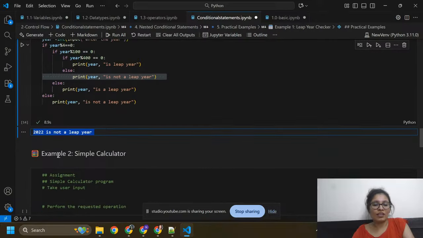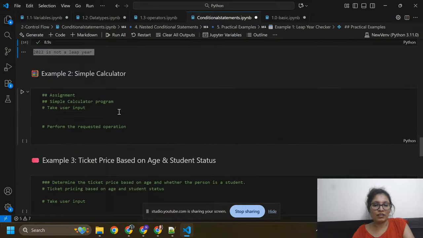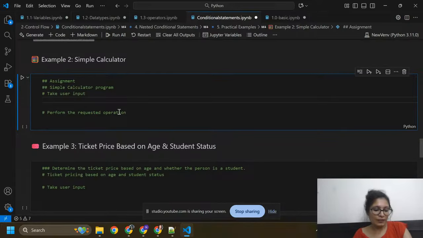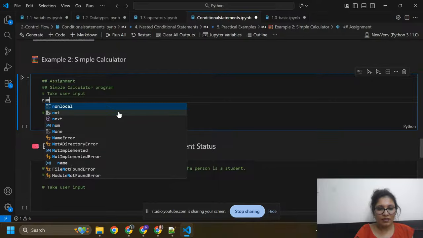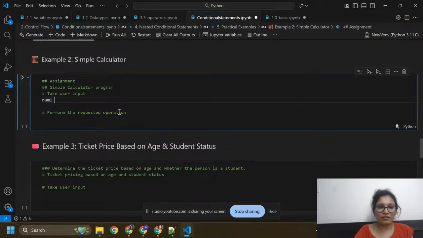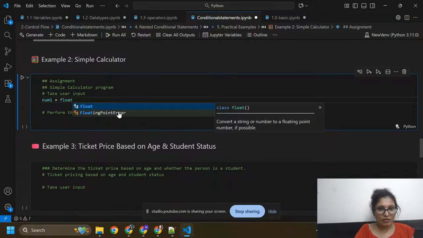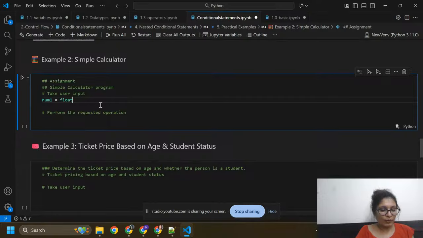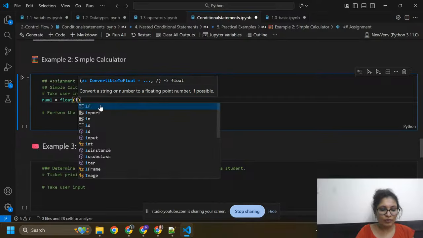Now I am going to move on. I'm going to write code for a simple calculator. Here I am going to write number1. This is a variable. I'm going to pass float, and inside it I'm going to pass input.